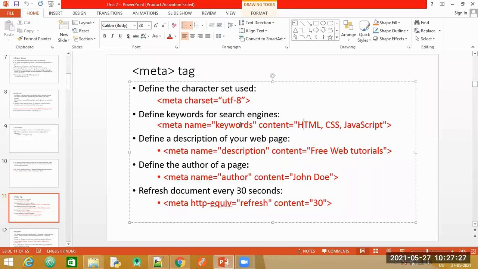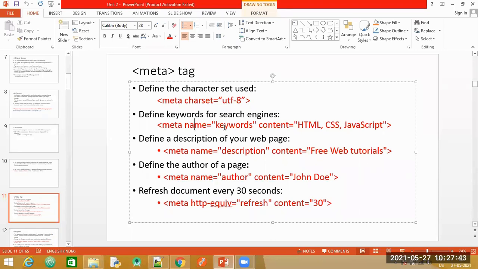So you can see here all the attribute values are mentioned in double quotes. So content and name are attribute names and these are the values. It is like a key-value pair.